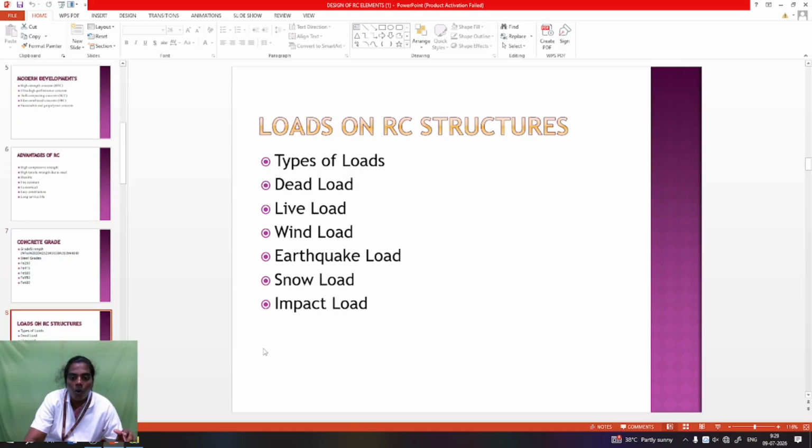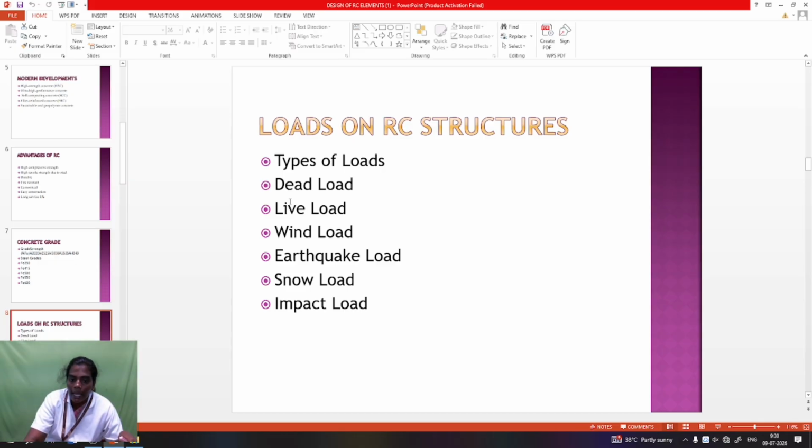Next, what are the loads acting on RC structures? The loads are commonly named as dead load, live load, wind load, earthquake load, snow load and impact load. First one is dead load. Dead load means self load. RCC is a combination of concrete and steel, so the concrete has a unit weight. PCC has a unit weight of 24 kN per cubic meter, and RCC has 25 kN. So dead load is calculated as unit weight into the area of the section, the beam or any other building section. So 25 is the unit weight into the area of the section, and it is considered for dead load calculation.